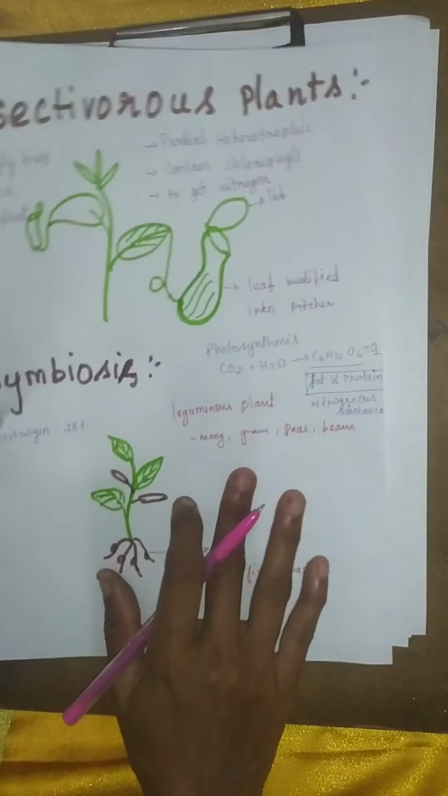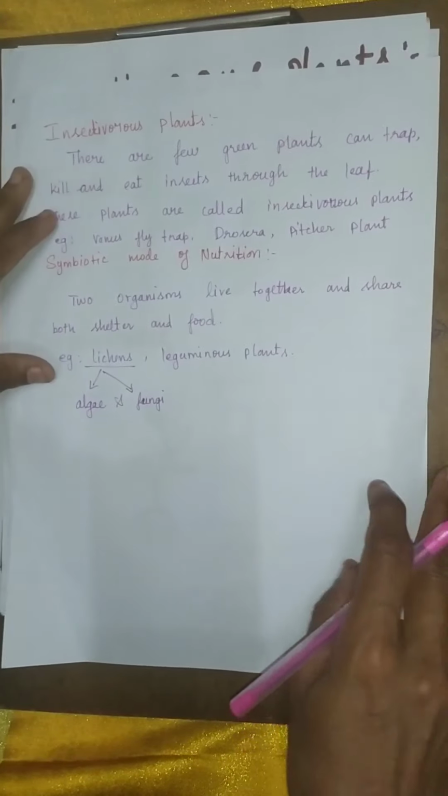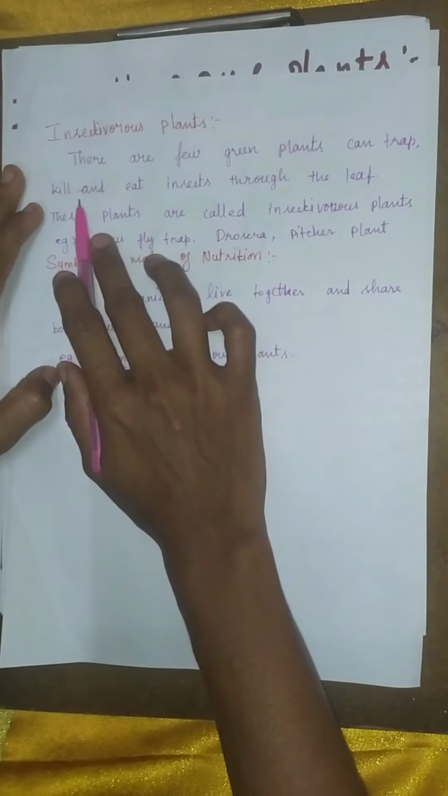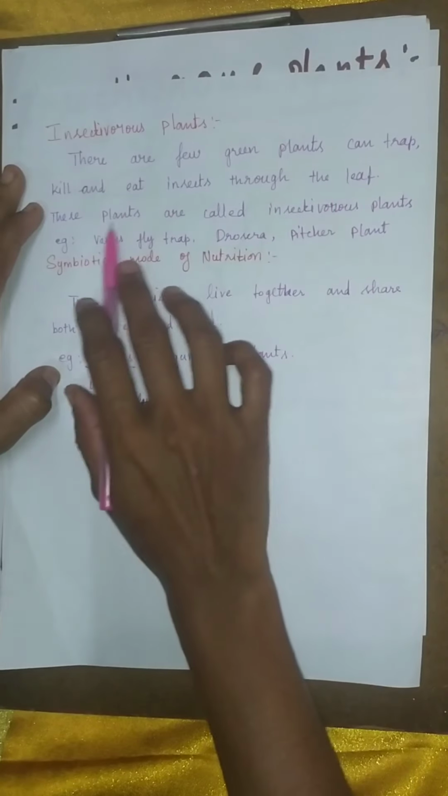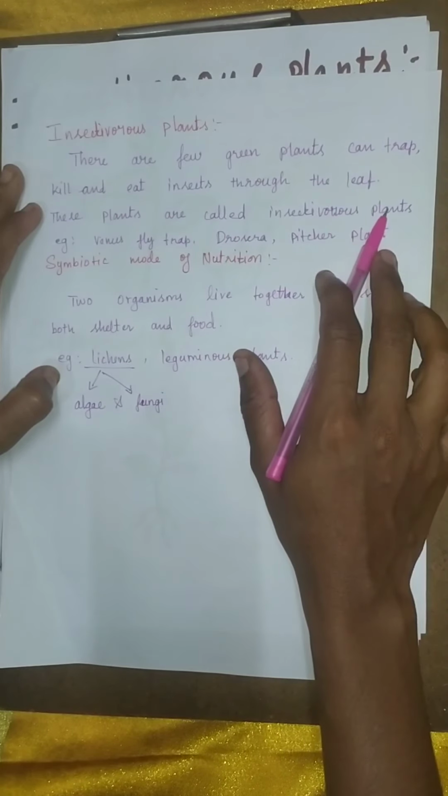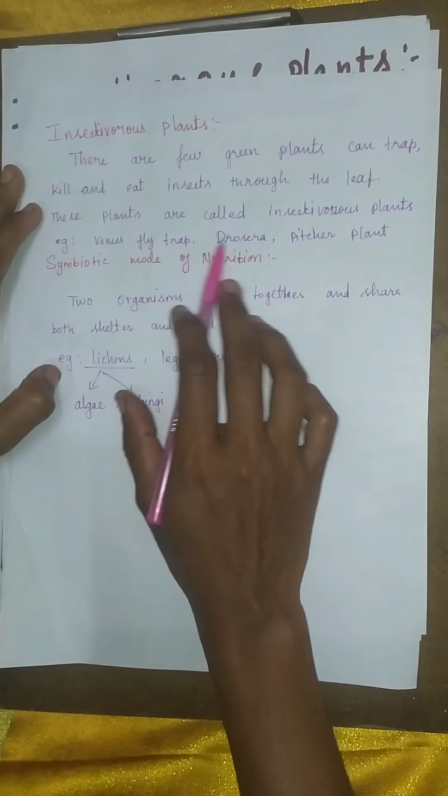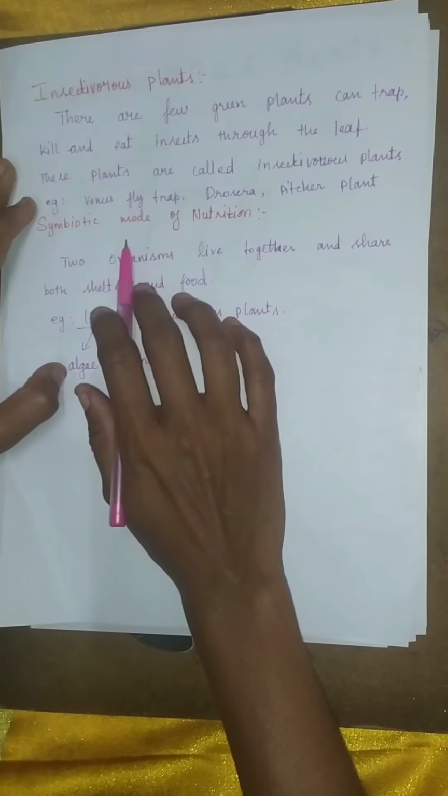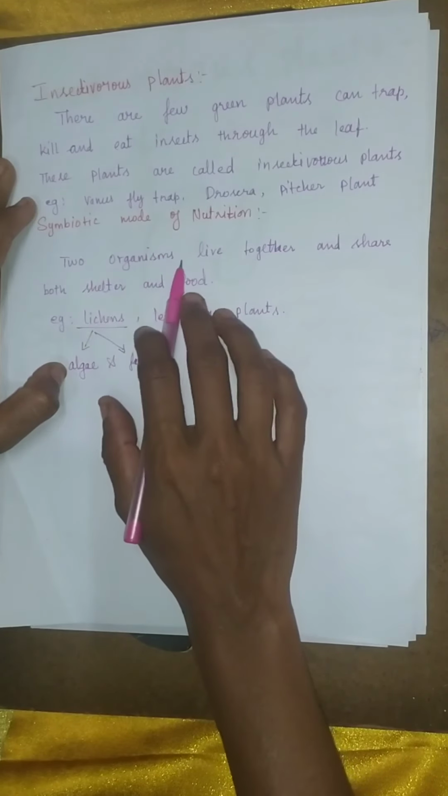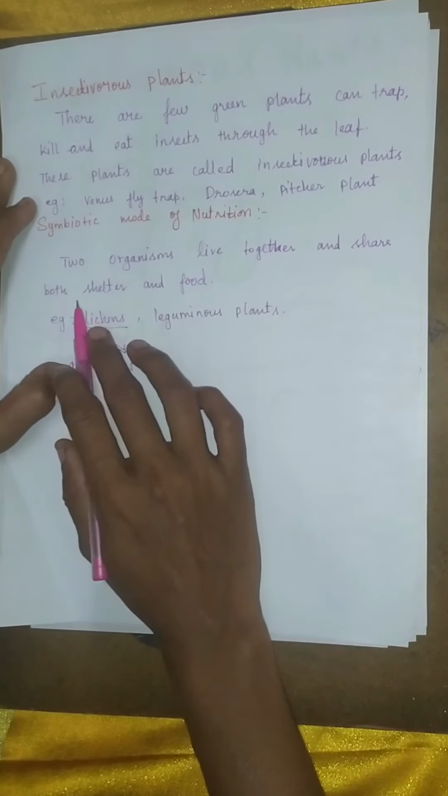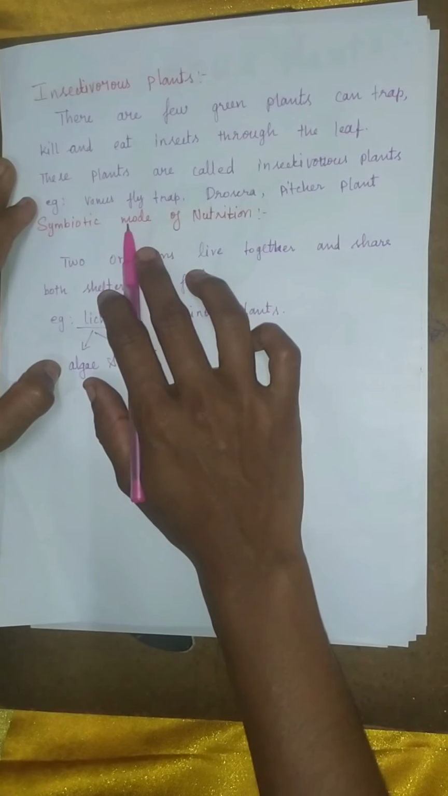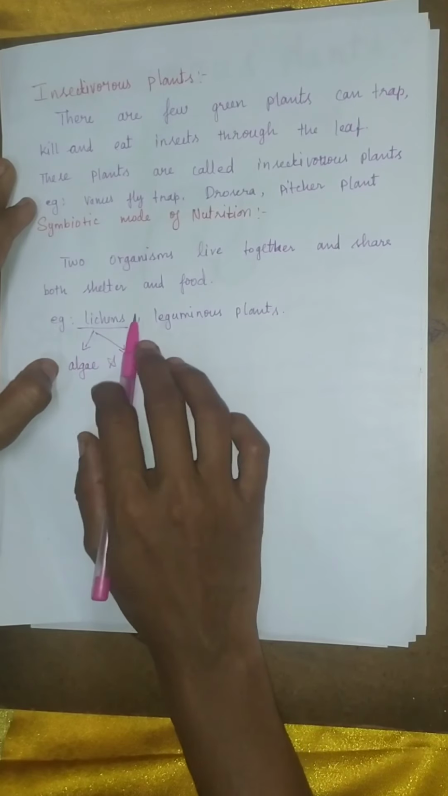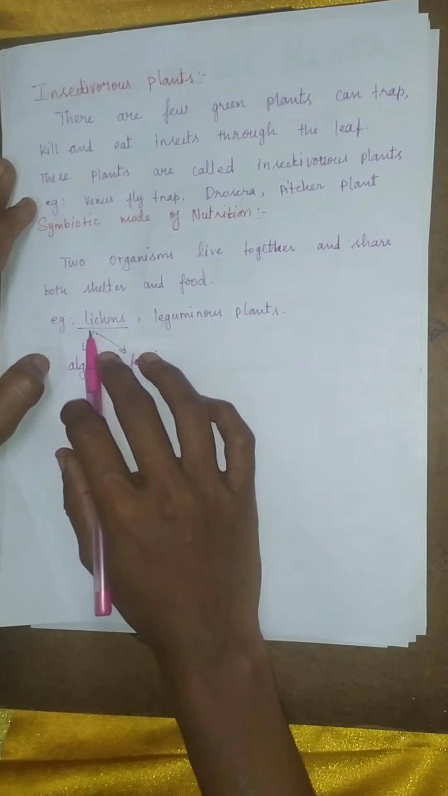Let's revise what we studied so far. Insectivorous plants: a few green plants can trap, kill and eat insects through the leaf. These plants are called insectivorous plants. Example, Venus flytrap, Drosera, pitcher plant. And what is symbiotic mode of nutrition? That is, two organisms live together and share both shelter and food, which is known as the symbiotic relationship. Example, lichens and the leguminous plants. Lichens are also following the symbiotic relationship.